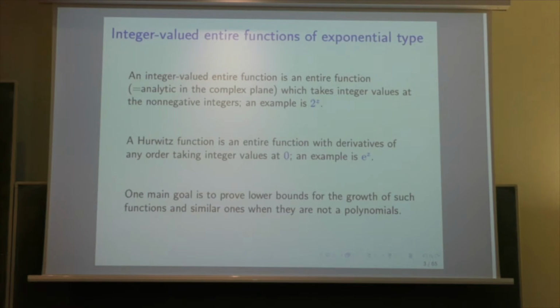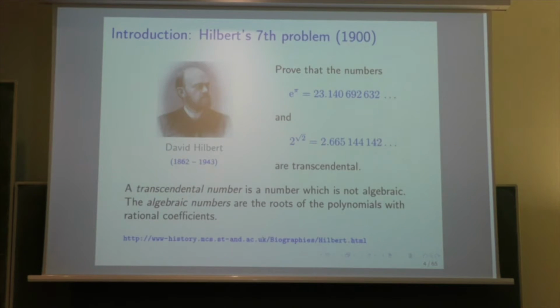And the topic of integer-valued entire function is to give lower bounds for the growth of such functions when they are not polynomials, which means that they are transcendental entire functions. And so I start with the connection with the transcendental number theory. This connection comes from Hilbert's seventh problem in 1900.